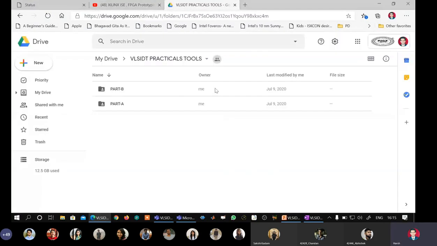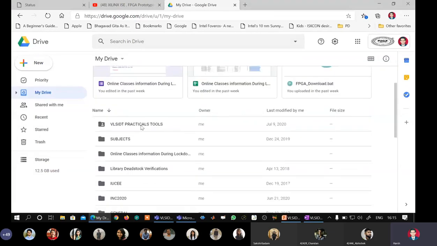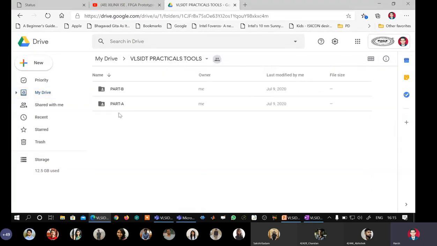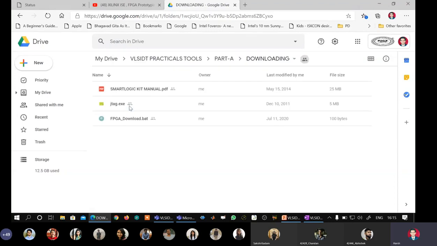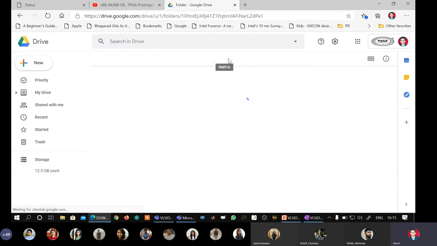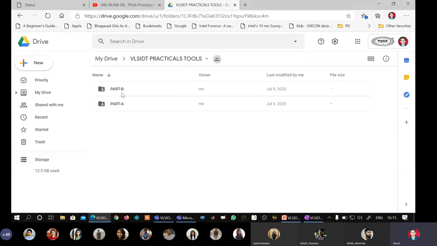So all of you must have seen this drive, that is VLSI practical tools. Most of you must have downloaded it. So it has two folders, part A and part B. Part A has two folders, the Xilinx ISE tool, 6.17 GB, and this is another important folder which is needed for downloading the bit file. In part B, if you go, you see two folders, Microwind 3.1 full, which is just 6 MB, it doesn't need any installation, and DSCH03, which also doesn't need any installation. You have to simply click two exe files in that.